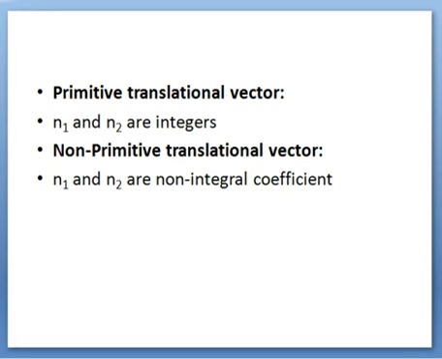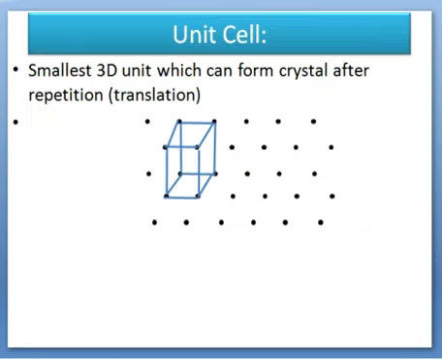Like the translational vector, the unit cell is also there. Initially, let us try to get some knowledge about the unit cell. The unit cell is the smallest three-dimensional unit which can form the crystal after repetition or translation. Over here, the black dots represent lattice points, and we have joined them in such a way that they form a parallelepiped.